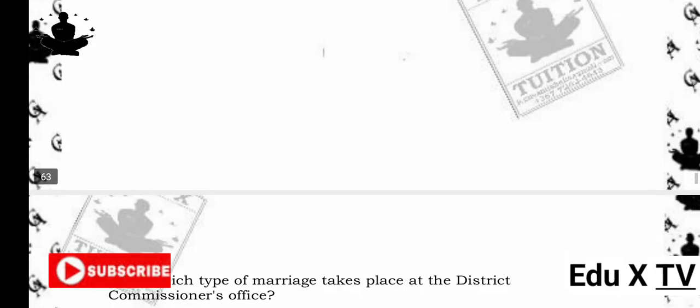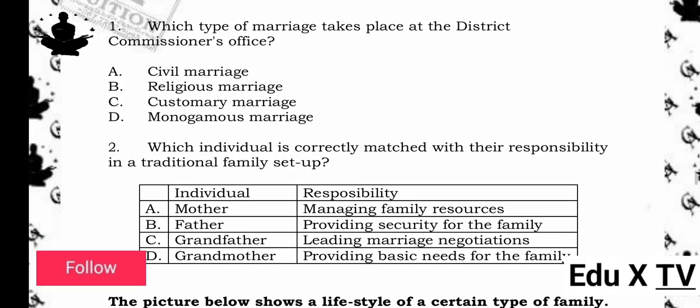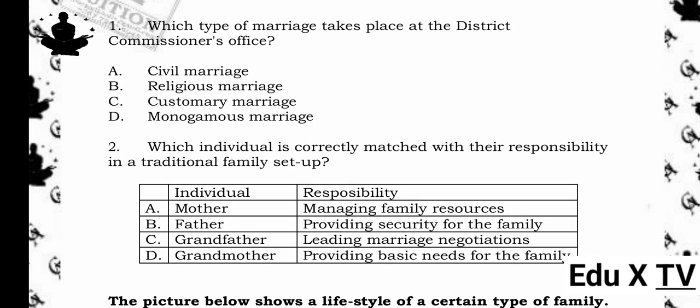1. Which type of marriage takes place at the district commissioner's office? A. Civil marriage. B. Religious marriage. C. Customary marriage. D. Monogamous marriage. The answer is A. Civil marriage.